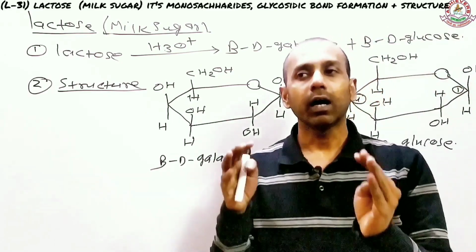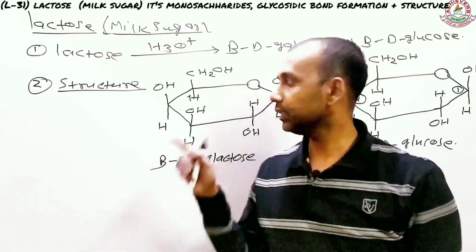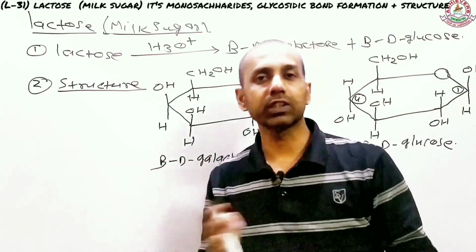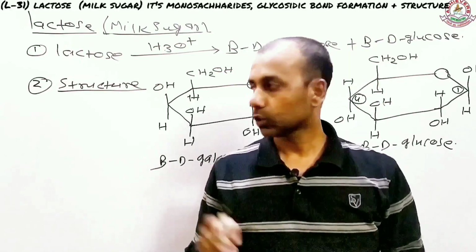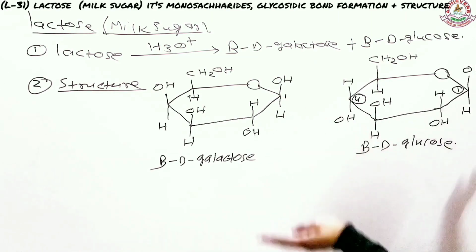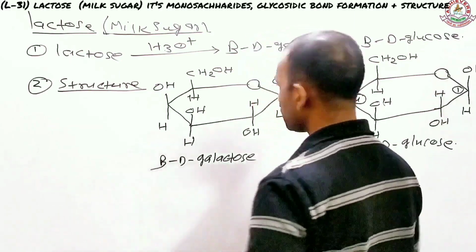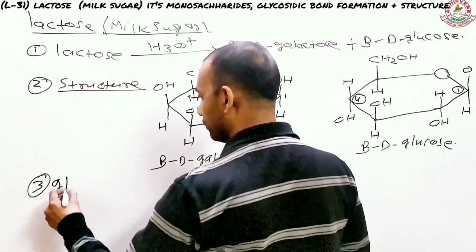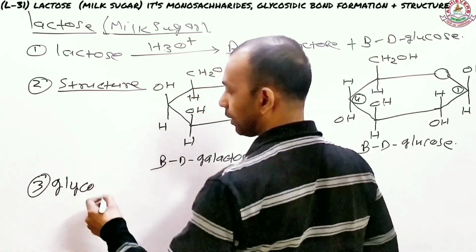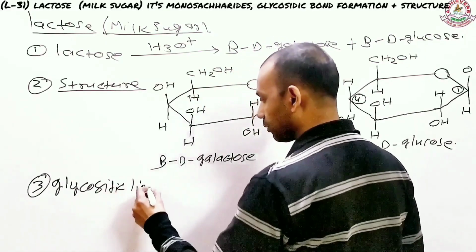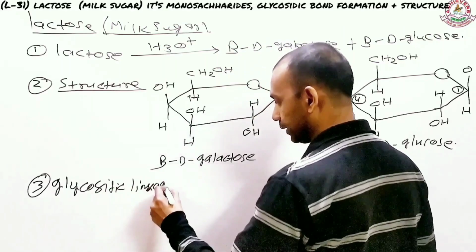Now the question is, where and how the bond is formed between these two monosaccharides. I tell you what, the bond formation takes place between the first and fourth carbons of these two monosaccharides. So that's going to be the third part, but in order to do that, I have to take the space out here, and only then I'll be able to draw the structure of the lactose. We are moving to the third part here, and that's going to be the formation of the glycosidic bond between these two. Glycosidic linkage or bond, whatever suits you, you can call it.